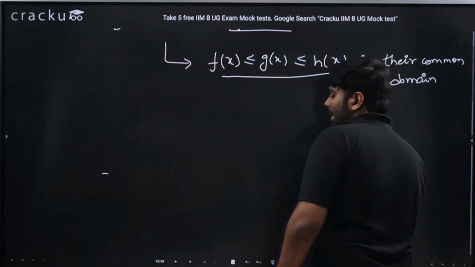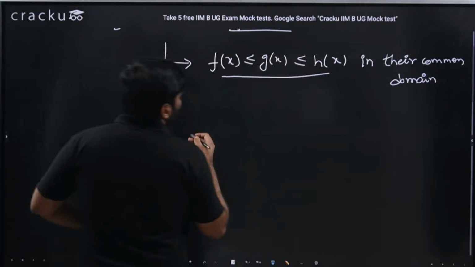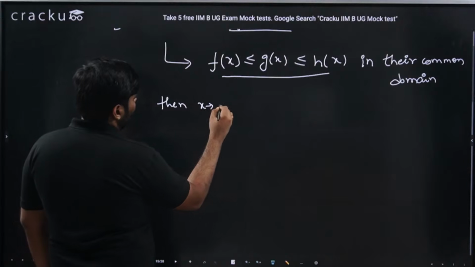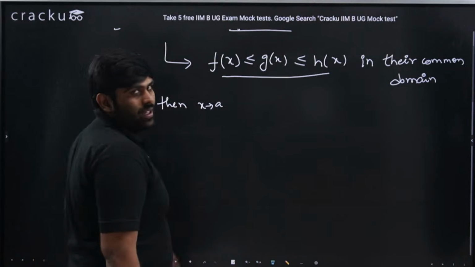If this is true in their common domain, then now I talk about a point A, x tending to A, which is in the domain, obviously A should be in the domain.